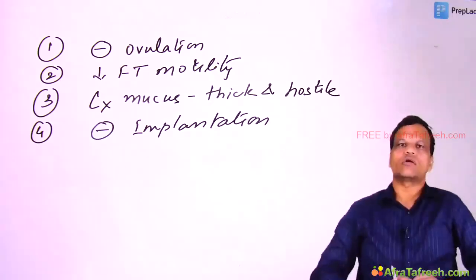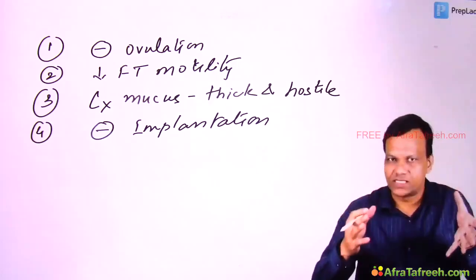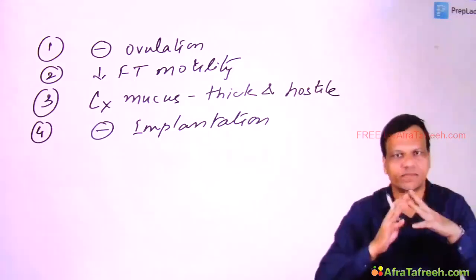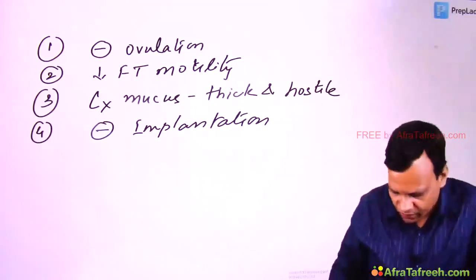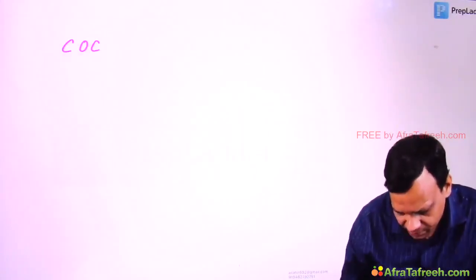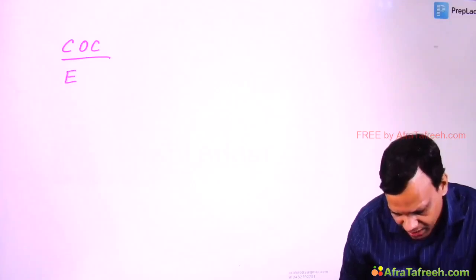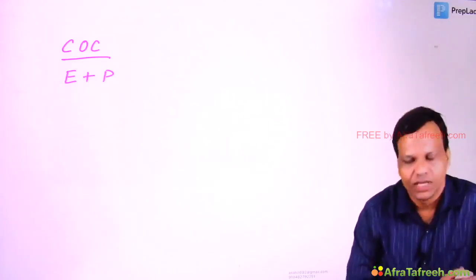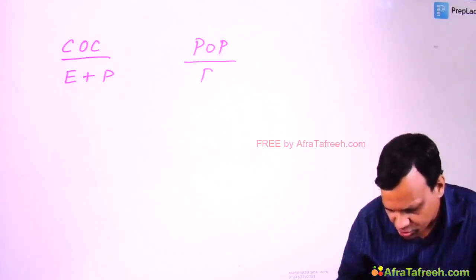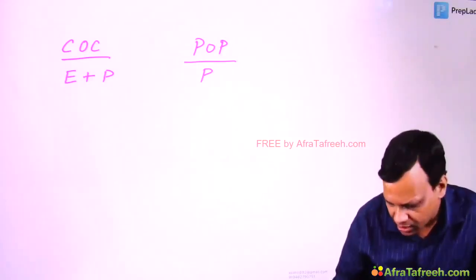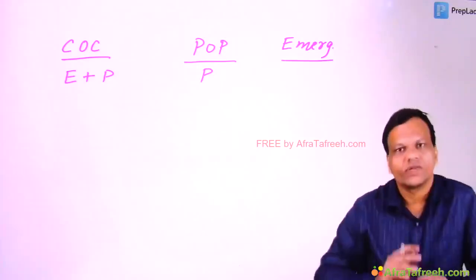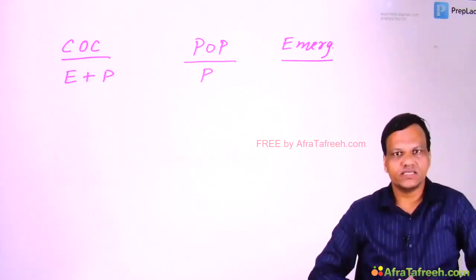So all the oral contraceptives will act by these four mechanisms, but the most important one will be different in different contraceptives. Okay, so we have three types of contraceptives. One is called combined oral contraceptives. Combined means estrogen and progesterone are combined in this. Second is called progesterone only pills. As the name tells, only progesterone will be there. And third are emergency contraceptives. Three types of contraceptives we will discuss.